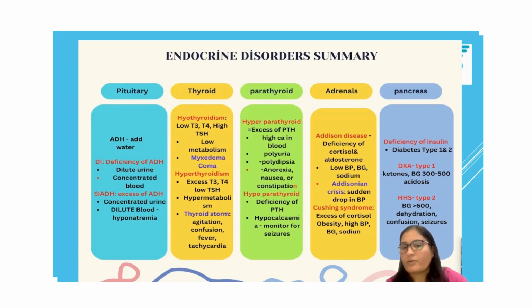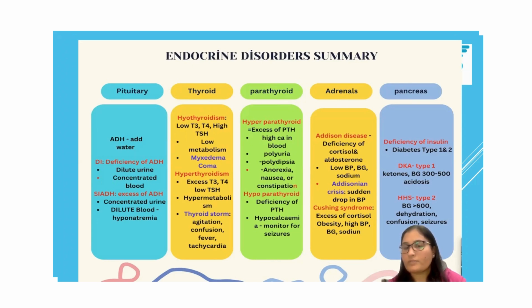So if there is a low level of aldosterone, the patient will not be able to retain sodium. So it can lead to low blood pressure. If sodium cannot be retained, water cannot be retained. Low sodium leads to low blood pressure, and a low level of cortisol will lead to low glucose.